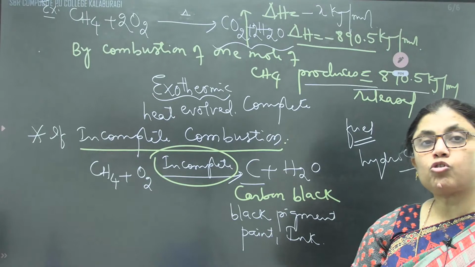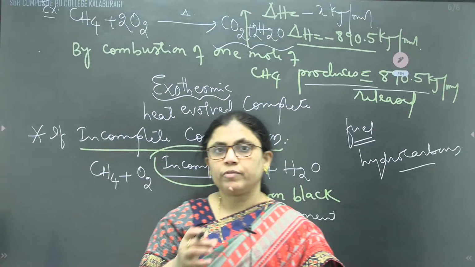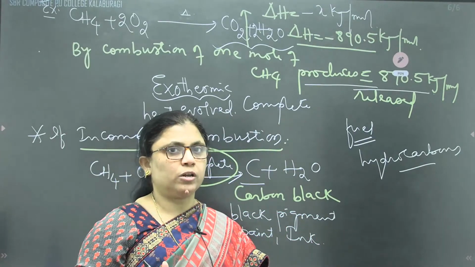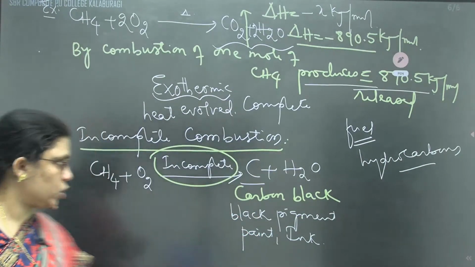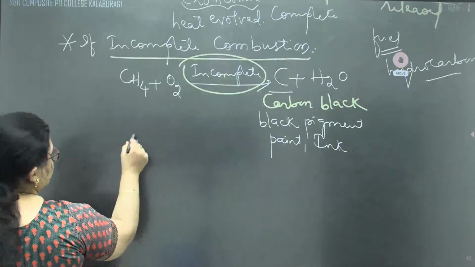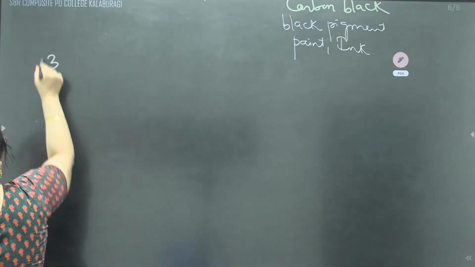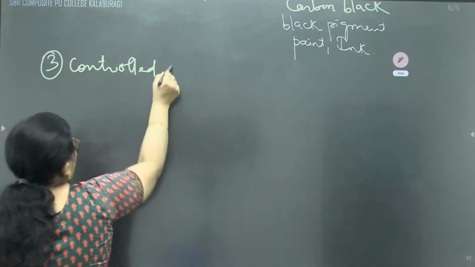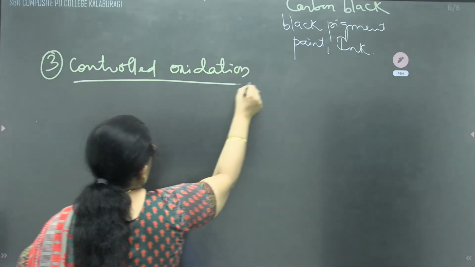Now we'll see controlled oxidation. What is the meaning of controlled oxidation? When we proceed with oxidation, different oxidizing agents will produce different products. What are those? We'll see one by one, children. Controlled oxidation, Roman number 3. I'll write here, controlled oxidation. Any number you can write, Roman number, star mark. Controlled oxidation, third property.